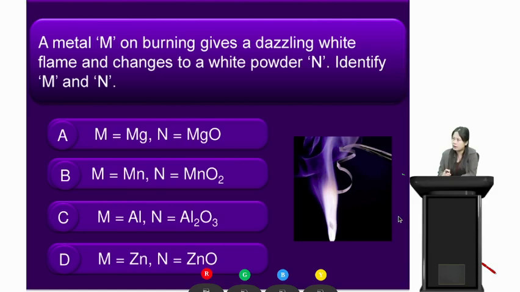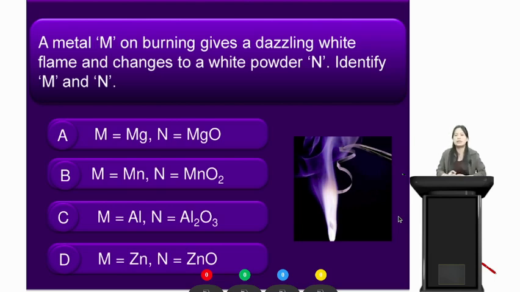Alright students, we have the first question for today. Please get your rough devices ready. The question is: a metal M on burning gives a dazzling white flame and changes to a white powder N. Identify M and N. I'm giving you 15 seconds for this question. Your time starts now. Alright students, your time is up.